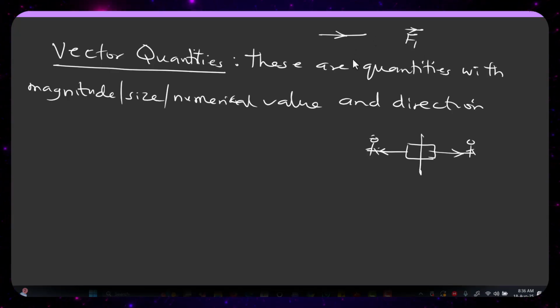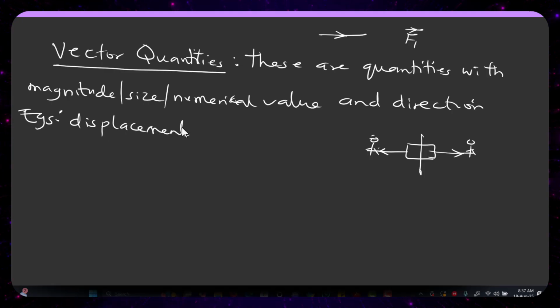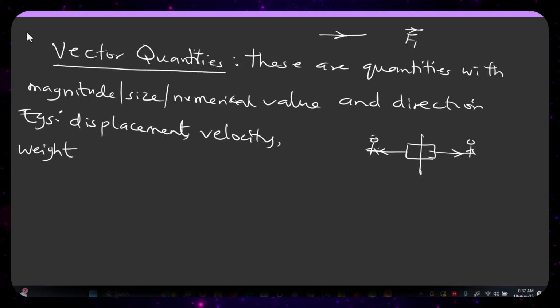Now, examples of vector quantities. We have the following examples. Displacement: distance in a specified direction is called displacement. Then we also have velocity. Then we also have weight.